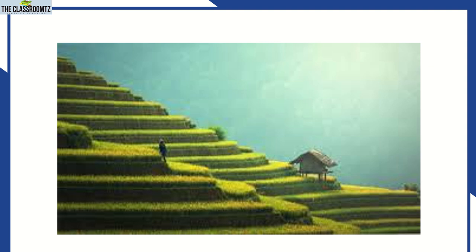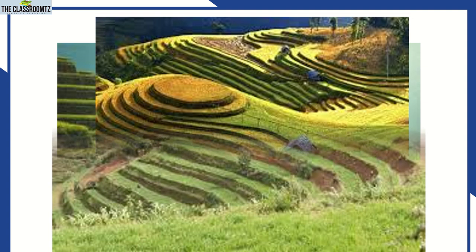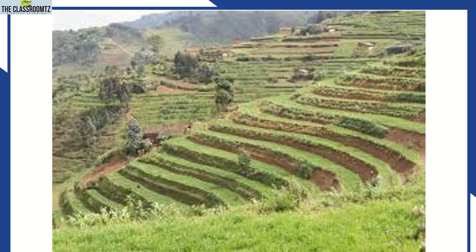So to avoid floods or soil erosion during rainfall, they used this terracing. Those steps were referred to as terracing. Here is another picture from a different place, an image showing terracing. And this one really appears in Africa, in our places.